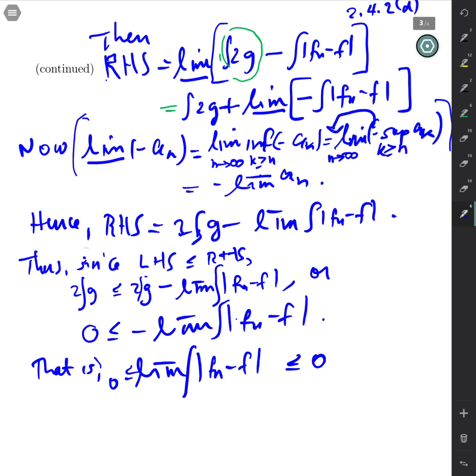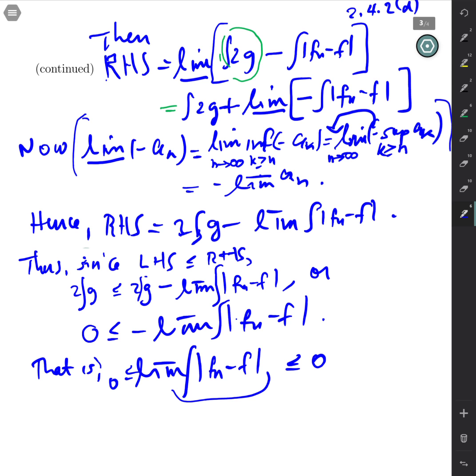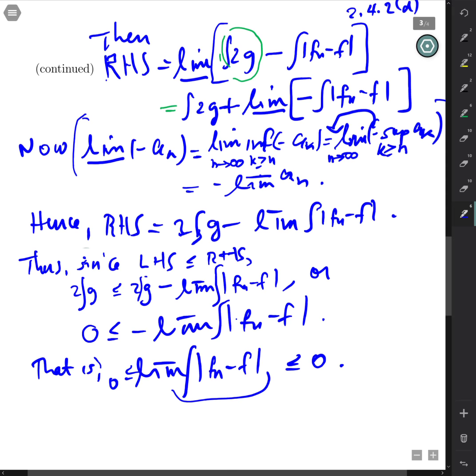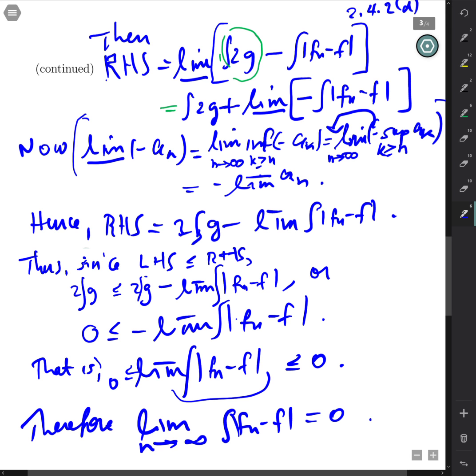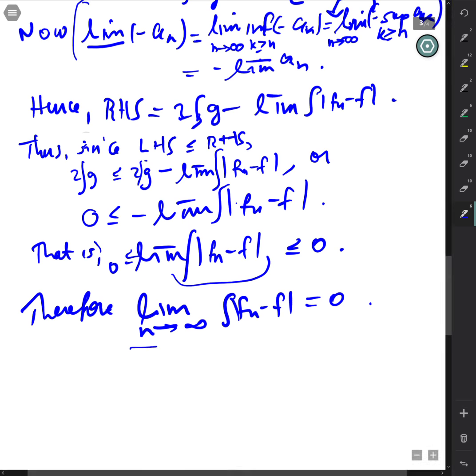That means the largest subsequential limit of this non-negative sequence is 0, meaning that it itself must converge to 0. Therefore, the actual limit now, as n goes to infinity, of the integral of absolute f_n minus f is equal to 0. So there's the next conclusion.